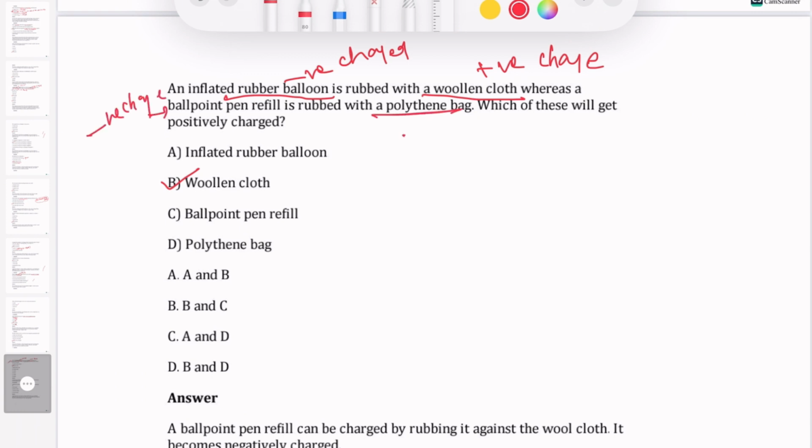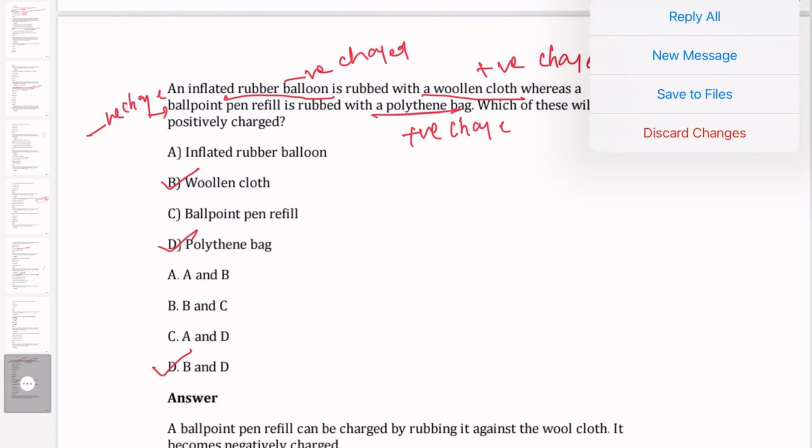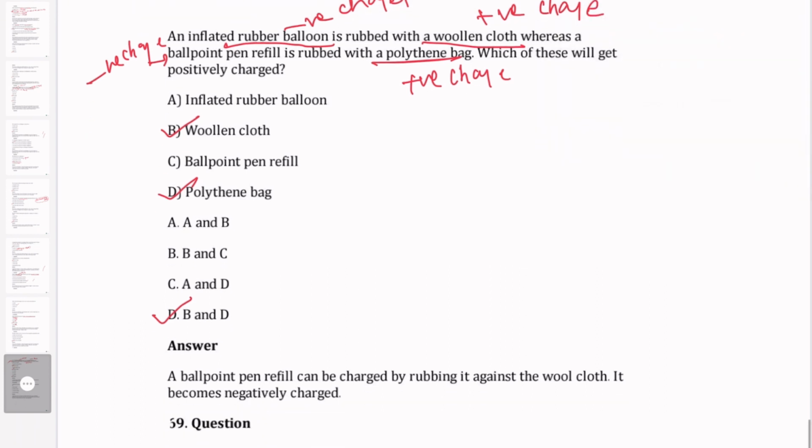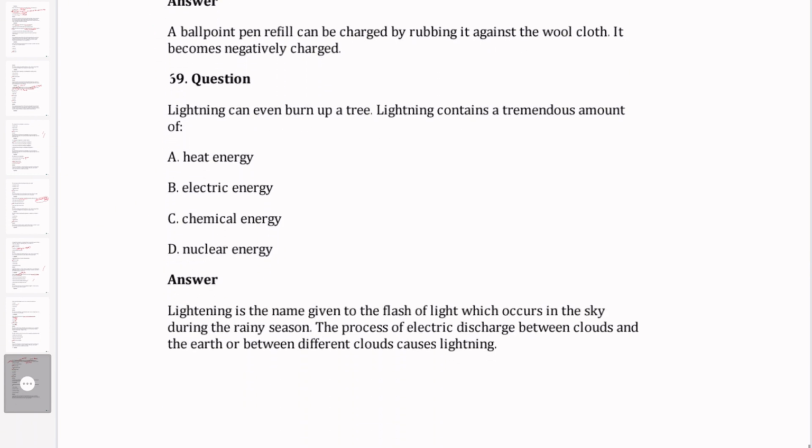So in this case the positive charge goes to the polythene bag. So the options should be B and D: the polythene bag and the woolen cloth become positively charged.